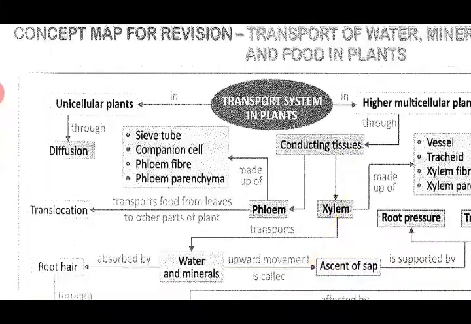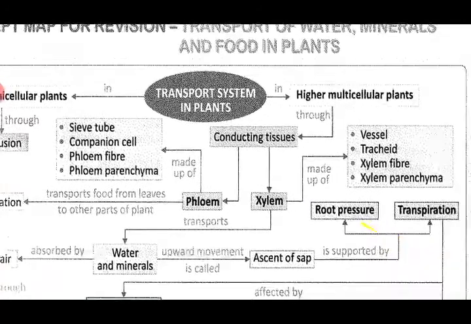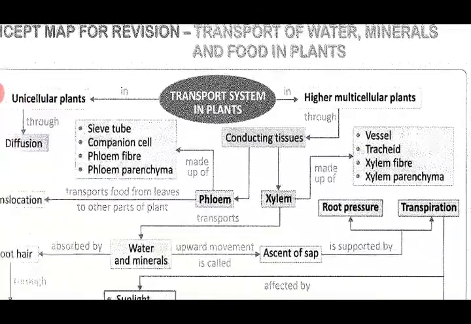Then if we summarize this, you can see that the transport system in plants is present in higher multicellular plants as well as in the unicellular plants in the form of diffusion, and in higher multicellular plants, as I have told you, through conducting tissues which are phloem and xylem. So this we will once again revise in the revision session. Let's move on to the exercises, that is the question answer part that is given.